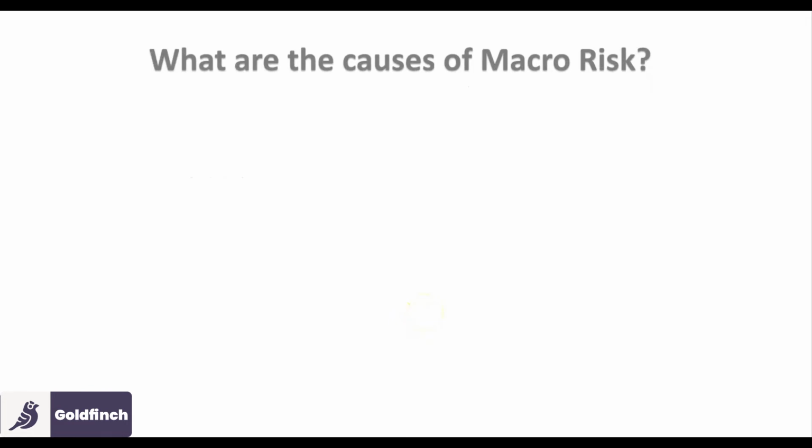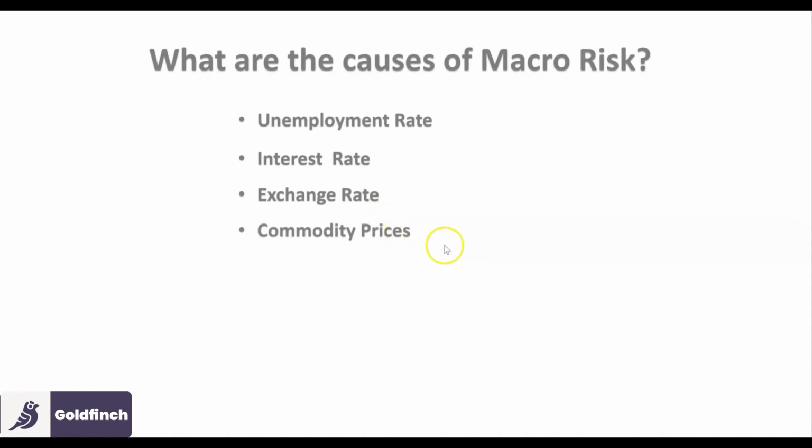And what are the causes of macro risk? What really causes macro risk? One is the unemployment rate. Interest rate is another factor to consider. Exchange rate is another factor to consider. Then commodity price is one of the major things you should consider also. It also affects macro risk.